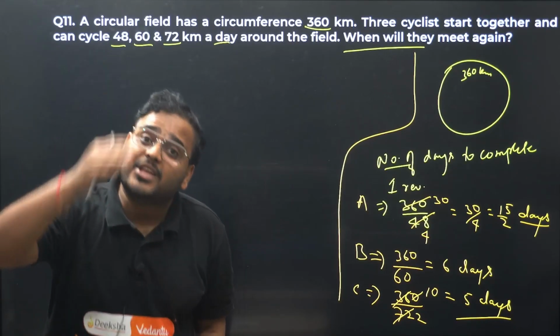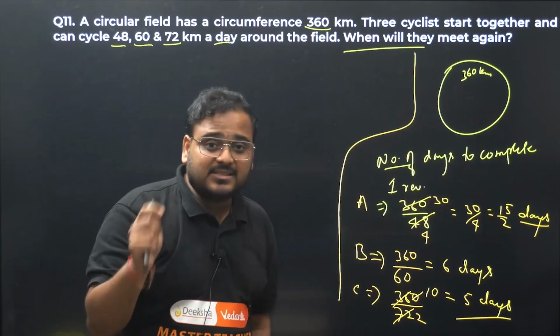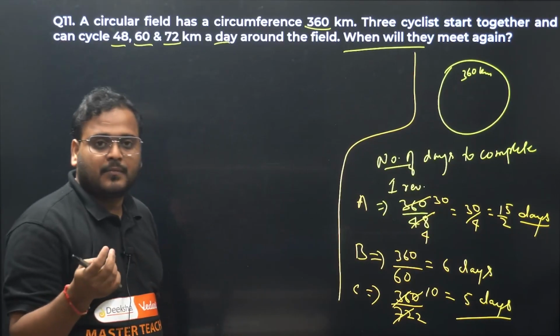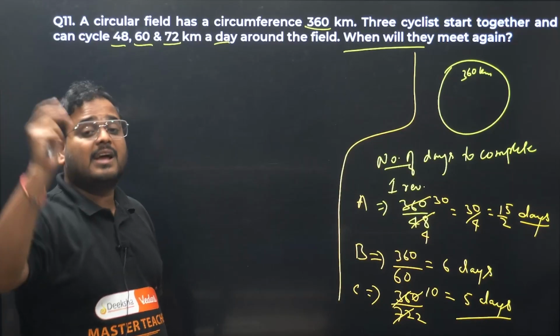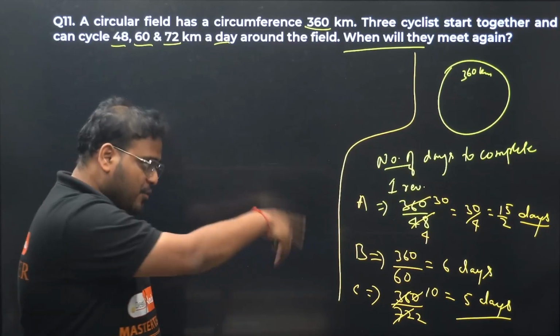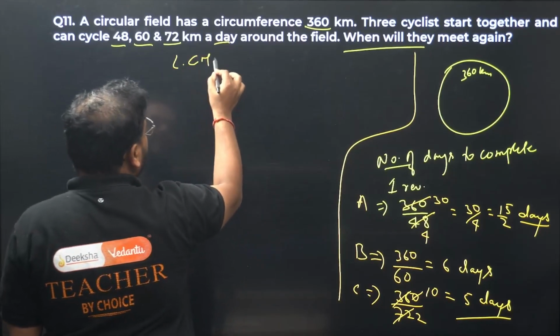But LCM is either equal or bigger. No, never equal, bigger than them. Okay, so the basic idea is, yes, it can be equal also in some cases, but usually it is either equal or more. HCF is either equal or less. We're looking for a bigger day. Of course, it's going to be LCM. For them to meet, it will take some time, right?